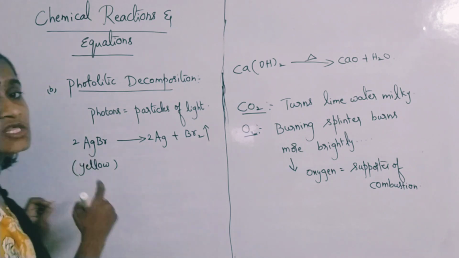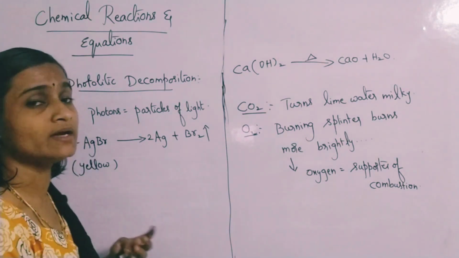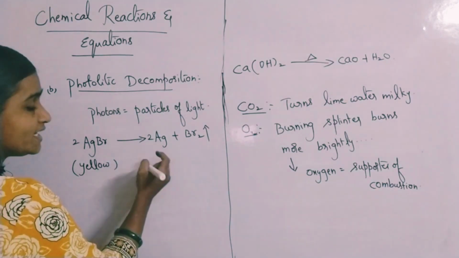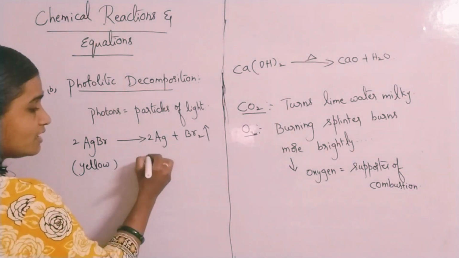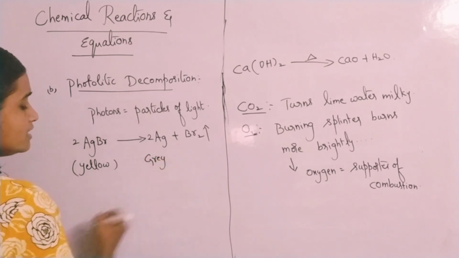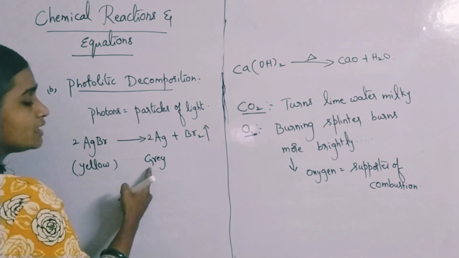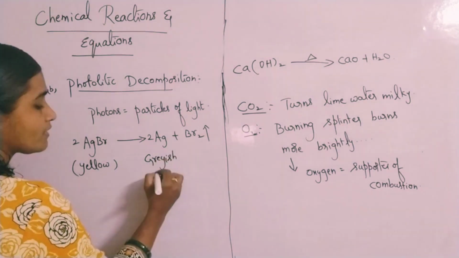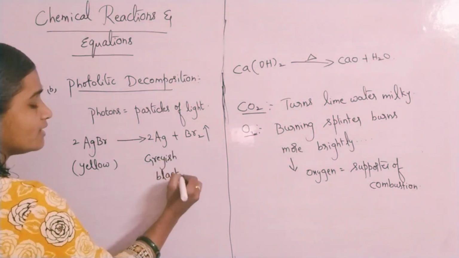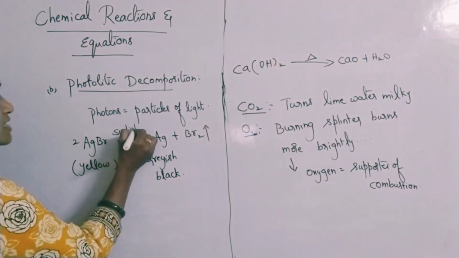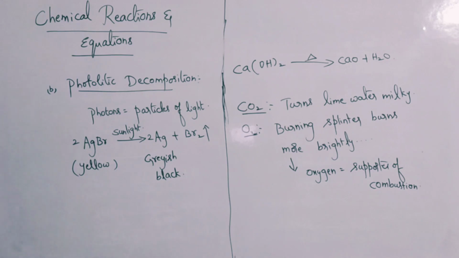Silver bromide, AgBr, is yellow in color, and you get metallic silver, which is grey. So yellow colored AgBr turns to greyish black metallic silver in the presence of sunlight.